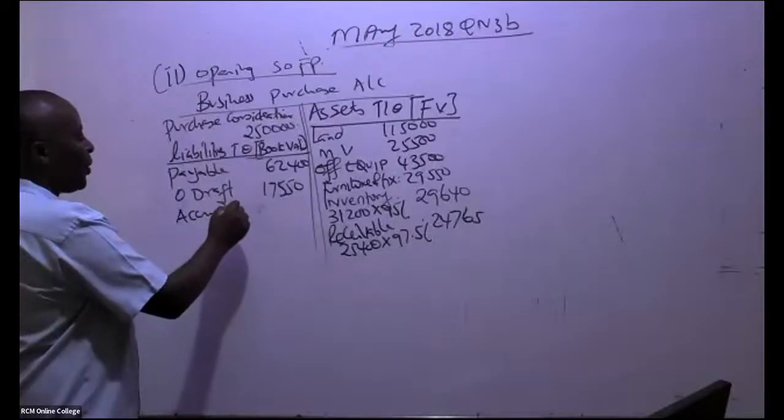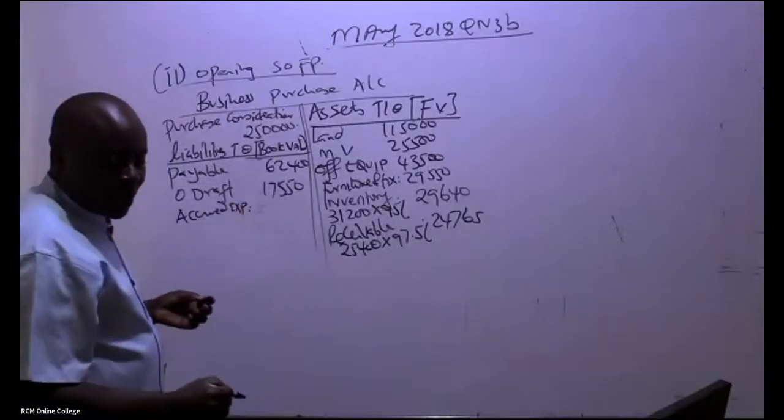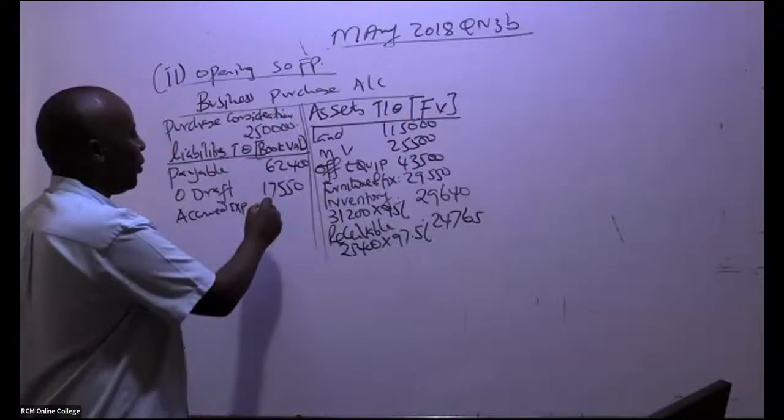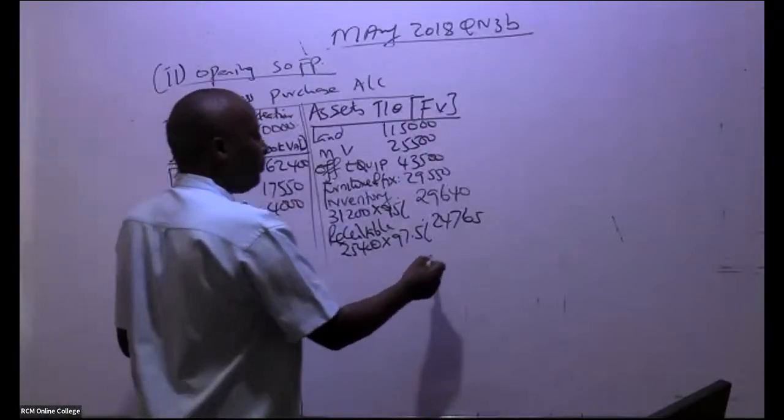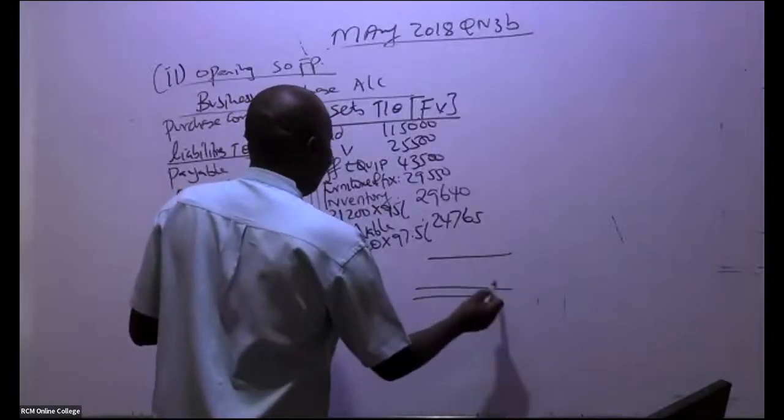Then we have accrued expenses. So accrued expenses, ladies and gentlemen, how much do we have there? 4,000. And there were only three, if you remember. So come and balance your thing here. So balance this.